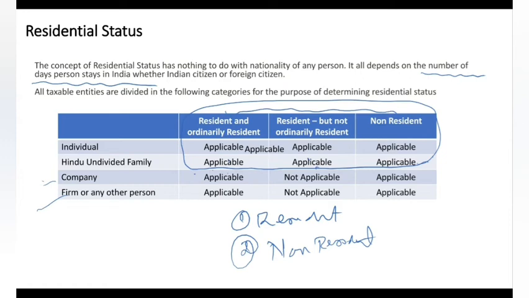For individual and HUF, the three residential statuses are there: resident and ordinary resident, resident but not ordinary resident, and non-resident. For company, firms and any other kind of persons, only resident and non-resident. Let's see individual first, then we will see Hindu undivided family, company and firms.